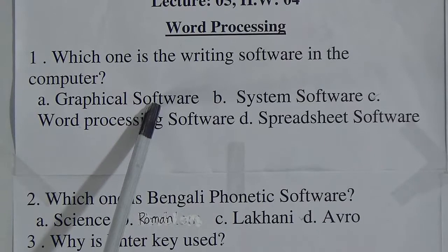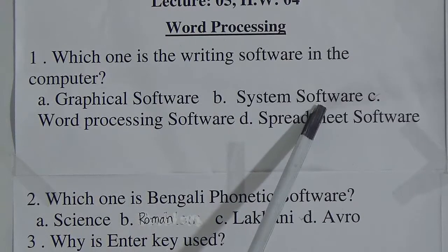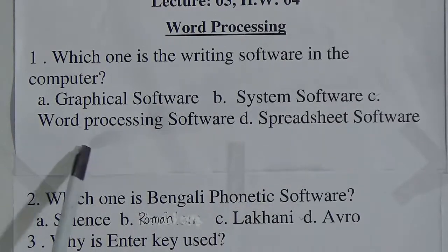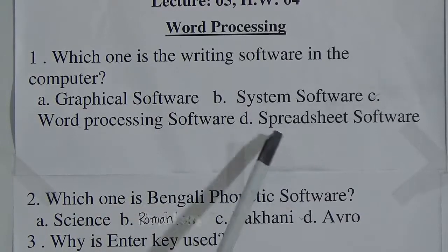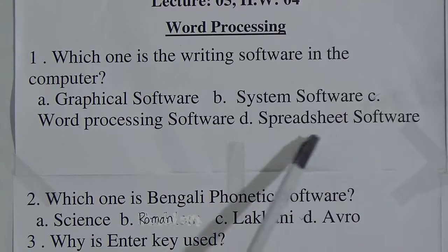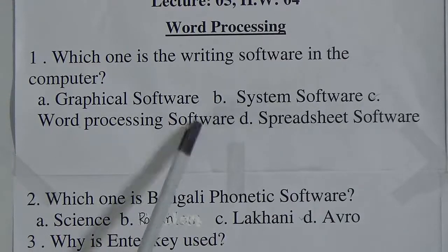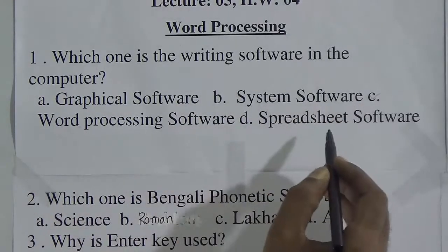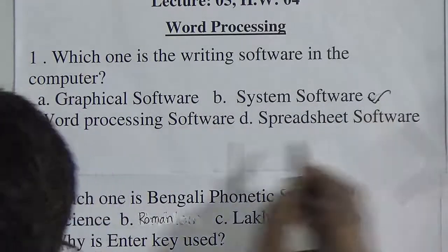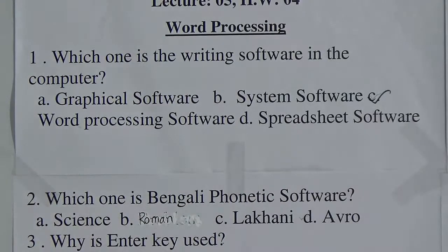Graphical software, no, not the correct answer. System software, not the correct answer. C number, word processing software, this is the accurate answer. And look at the D number, this is spreadsheet software, this is related to calculation things. So C number is the appropriate answer. Which one is the writing software in the computer? C number, word processing software.